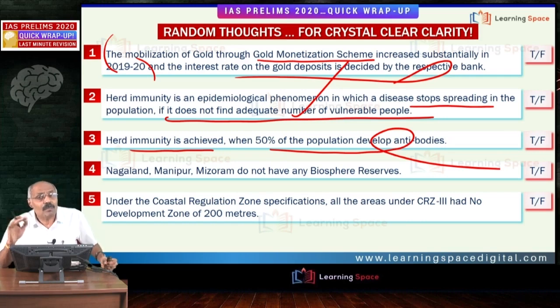Because of that reason, measles resurgence is there in several countries, including India in recent times. So friends, due to lack of proper vaccination up to the required level, herd immunity could not be achieved as far as measles is concerned, and measles has seen resurgence in recent times.